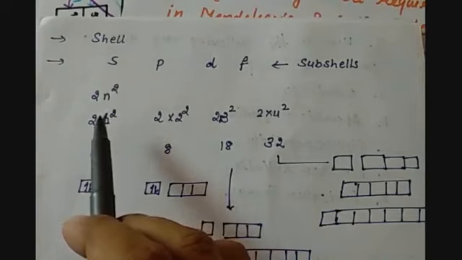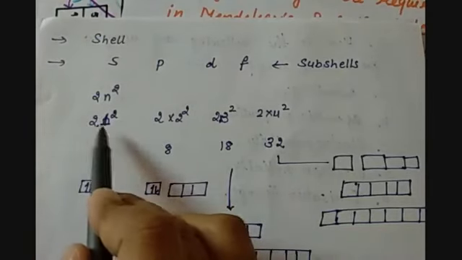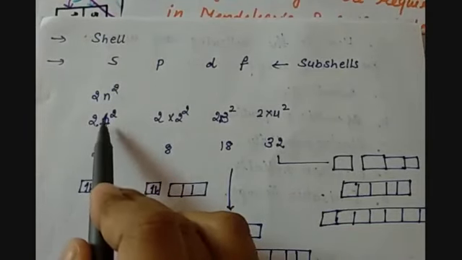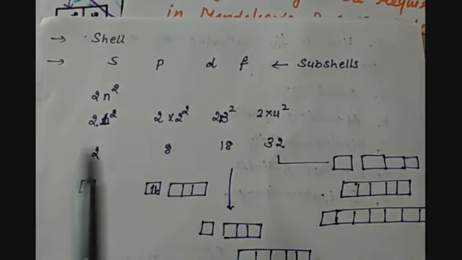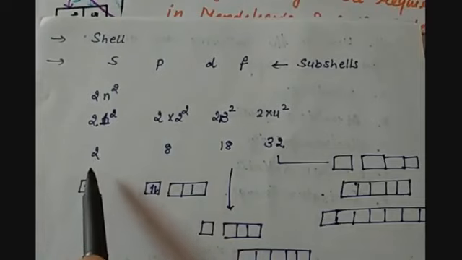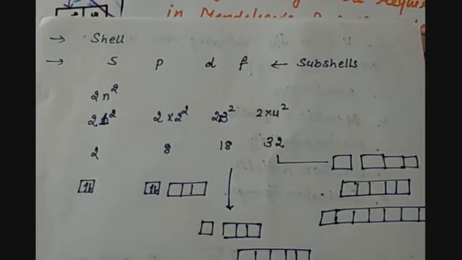So we have 2 into n, we put n equal to 1, so we get 2. That means in the S subshell we can have 2 electrons, and electrons are negatively charged particles, so they will repel each other, and only 2 electrons can be accommodated in one subshell, as far from each other as possible.